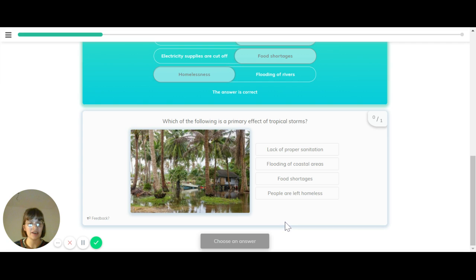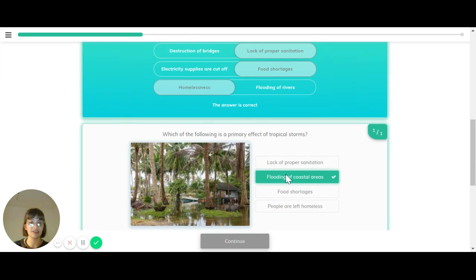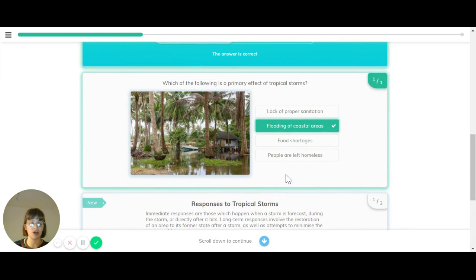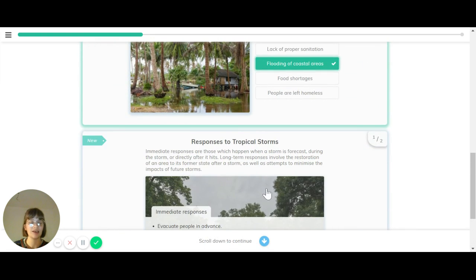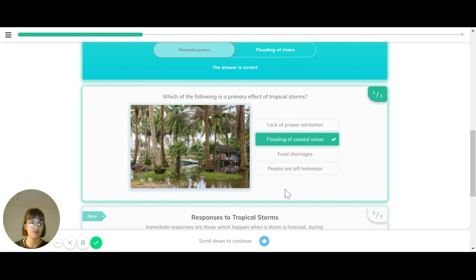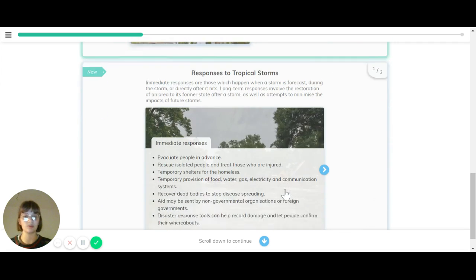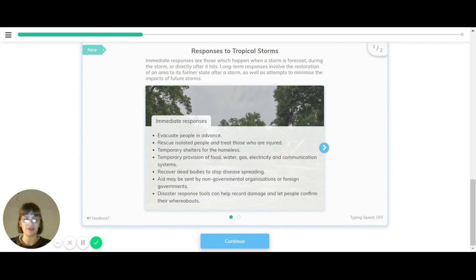We've got a quick question here. Which of the following is a primary effect of tropical storms? The options we have are lack of proper sanitation, flooding of coastal areas, food shortages, and people are left homeless. Out of those options, the flooding of coastal areas is a primary effect because that happens in the immediate short term after a tropical storm event happens, and the rest are more long term as results of the primary effects of tropical storms.